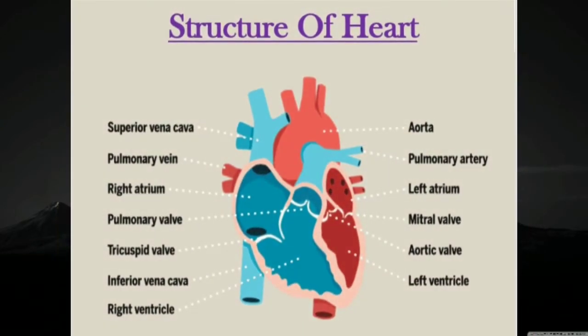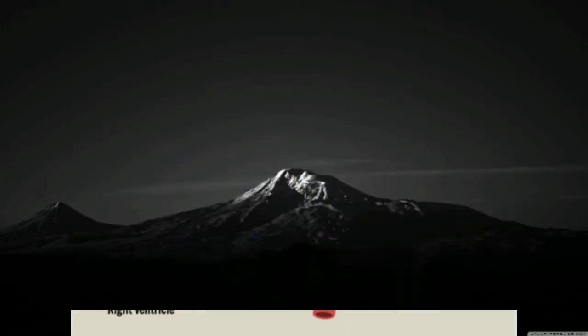Structure of heart. Heart is a muscular organ. It consists of 4 chambers, that is right-left atrium and right-left ventricle. Ventricles have to pump blood to various organs, so they have thicker muscular walls than atria. Different chambers prevent the mixing of oxygenated and deoxygenated blood. In heart, the valves are present to stop backflow of blood when atria or ventricle contract.